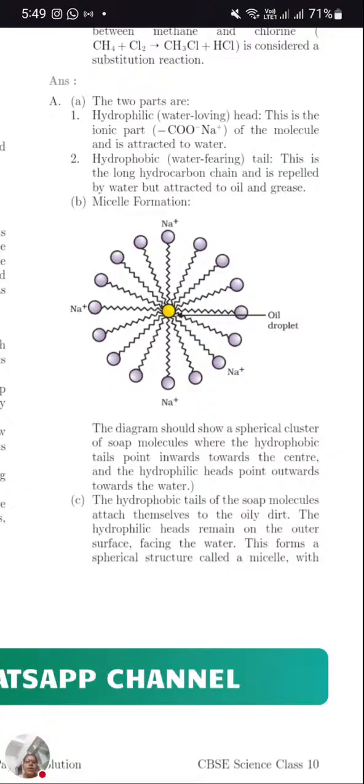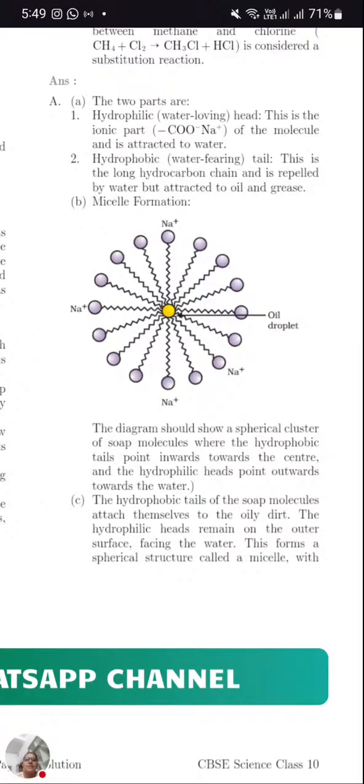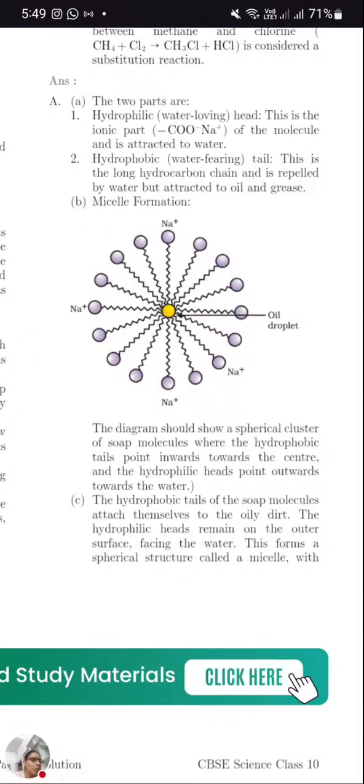Next, this is the ionic part of the molecule and is attracted to water. Hydrophobic, that is water hater, is the tail part. This is the long hydrocarbon chain and is repelled by water but attracted by oil. So when soap is applied, its hydrocarbon tail will go and attach to the grease or oil or the dirt which is present in the cloth.